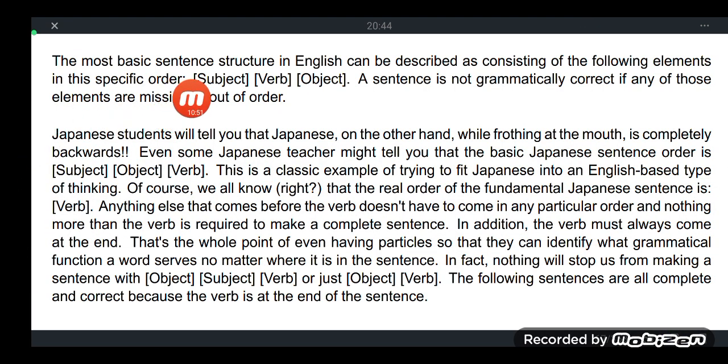So actually, what I have shown you is the concise form, the simplified form of this wording here. The object here is the direct object. Even some Japanese might tell you that the basic Japanese sentence order is just subject, direct object, and verb. This is a classic example of trying to fit Japanese into English.